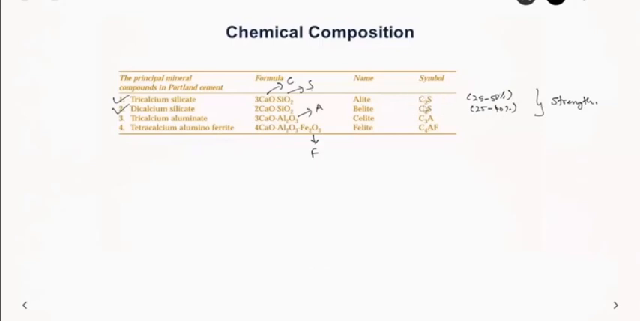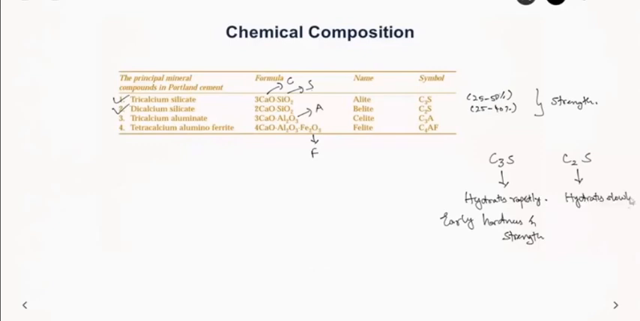Now let us try to understand the difference between C3S and C2S. When excess of C3S is there, it hydrates very rapidly. It reacts with water very quickly and develops early hardness and strength. Whereas C2S hydrates very slowly, so the strength also develops very late. It takes a long time to add strength to the cement. This is the essential difference between C3S and C2S.